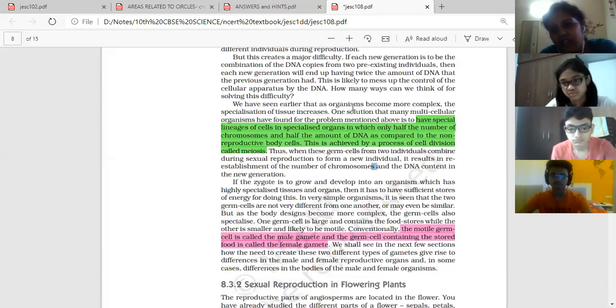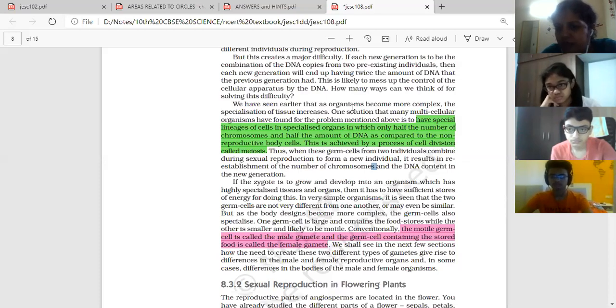Mitosis is the type of cell division that takes place in asexual reproduction, due to which the same number of chromosomes is copied into the new cell. So if the parent has 2n chromosomes, then by mitosis the new organism will also get 2n chromosomes. So by mitosis, the number of chromosomes in parent and offspring is maintained constant. Is it clear? So the word mitosis should come with asexual reproduction.